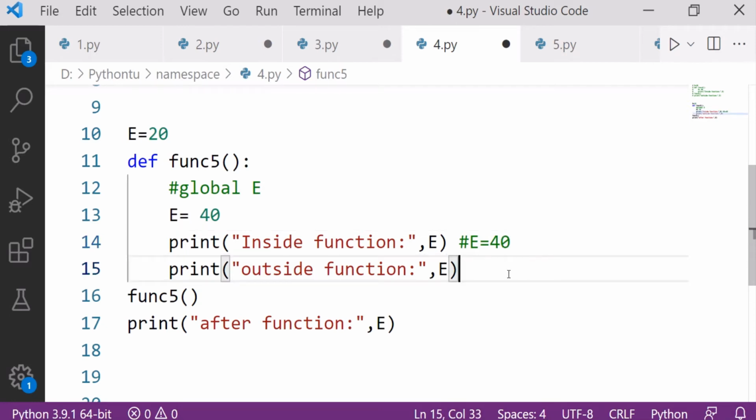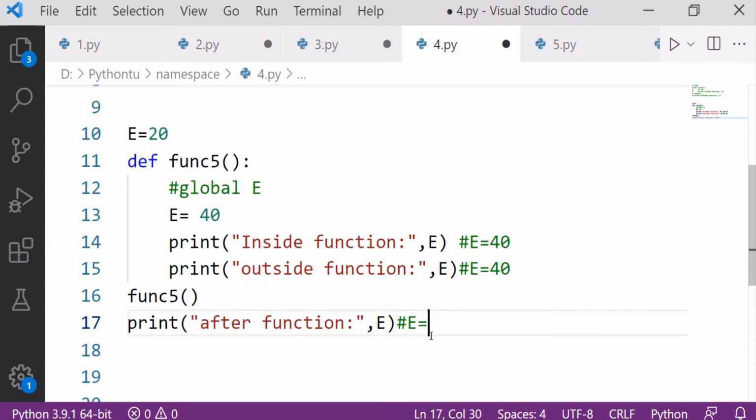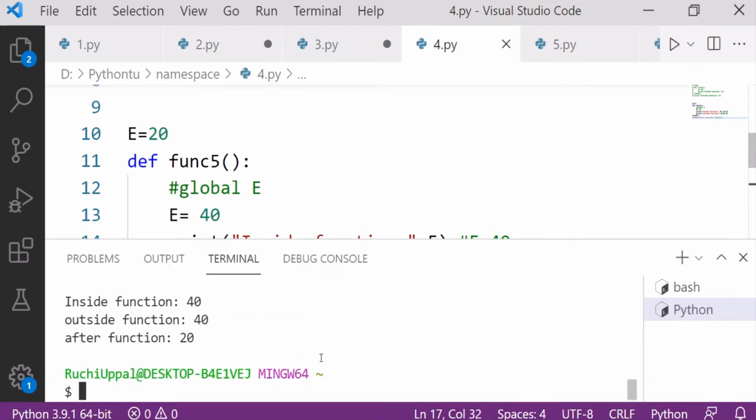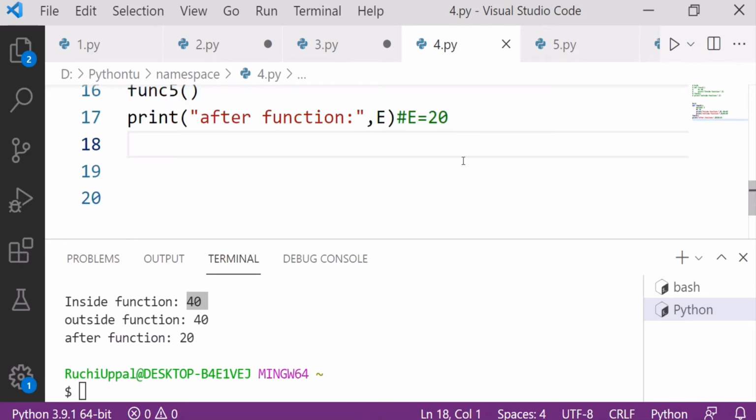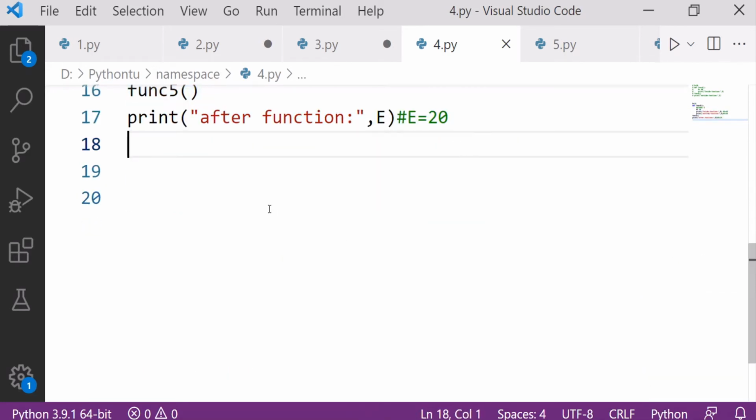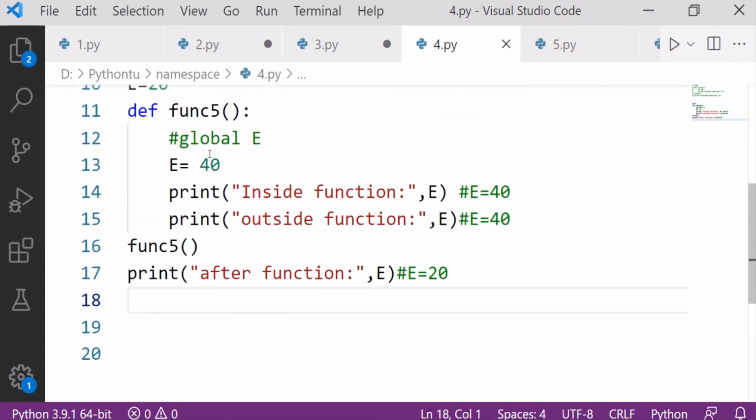Here also the value of e will be 40, and here what would be the value of e? Yes, that would be 20. I'll show you before using the global keyword what the values are. 40, 40, 20: inside 40, outside 40, and after it is 20. Great. Now what if I use this global keyword here?